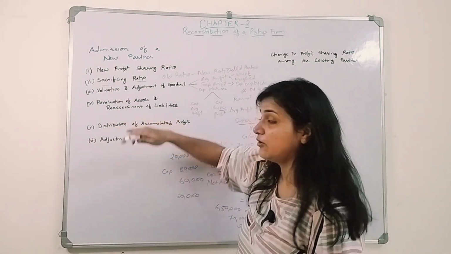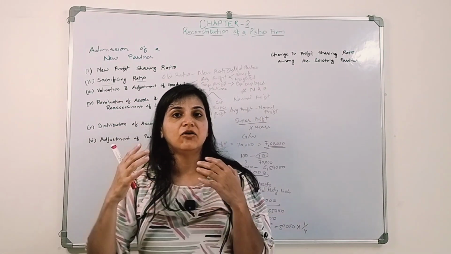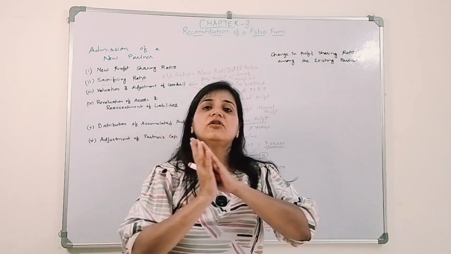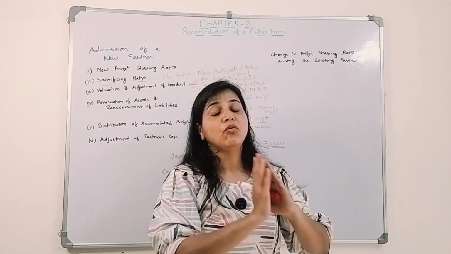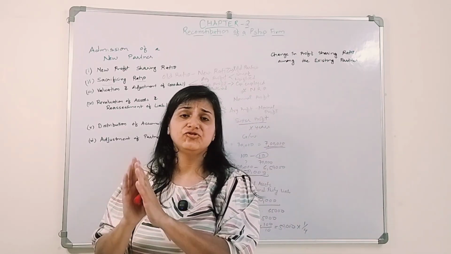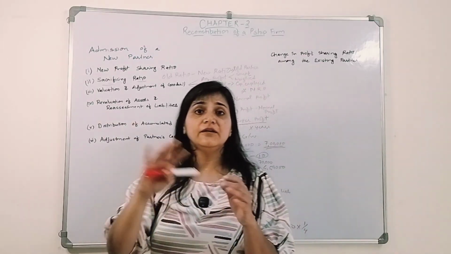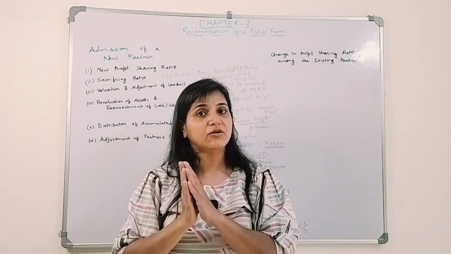distribution of accumulated profits. There are accumulated profit and loss, general reserves, profits and loss. That profit and loss will also be distributed among the old partners in their old profit sharing ratio. And what else we will do? We will do the revaluation of assets and reassessment of liabilities.